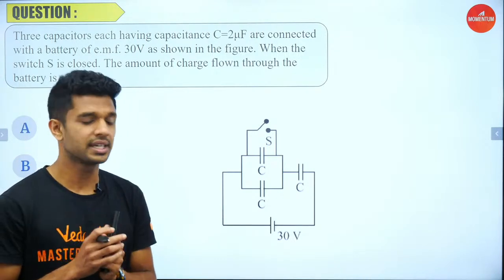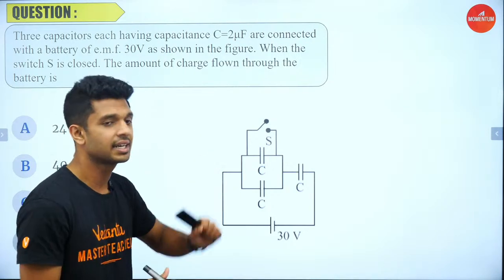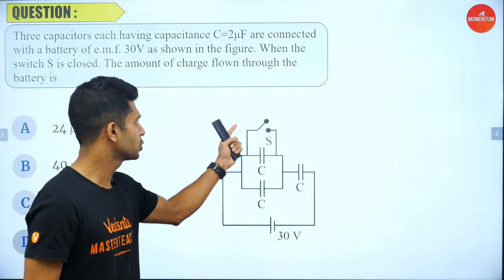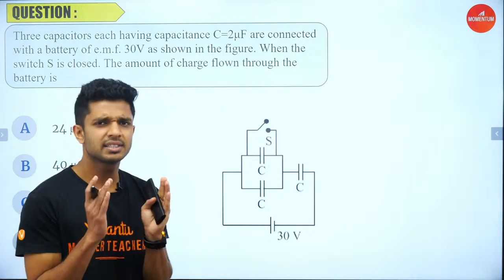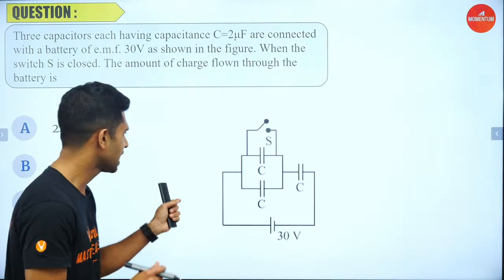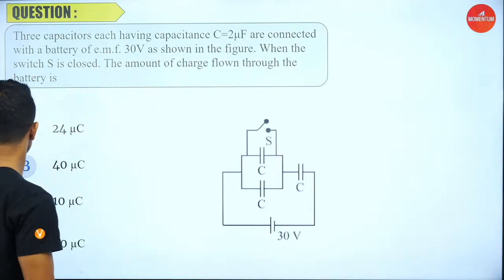So first we have to understand what is the amount of charge that is flowing through this particular circuit before the switch S is closed, which means while it is open, we have to find out. What is the simple formula to find out the charge in a capacitor circuit? What is it? Shall we start writing? So yes.